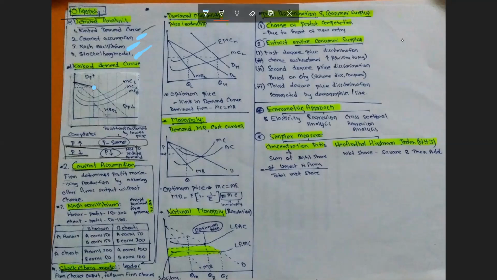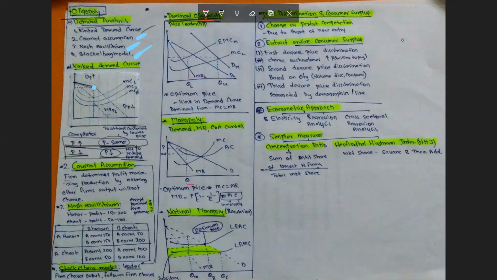So we can see in the graph the dominant oligopoly curve. This is the demand curve, marginal revenue and marginal cost curve of a dominant firm. The market demand curve and market cost is this, and the difference between the quantity produced by the dominant firm and the quantity produced in the market is produced by the remaining smaller firms.